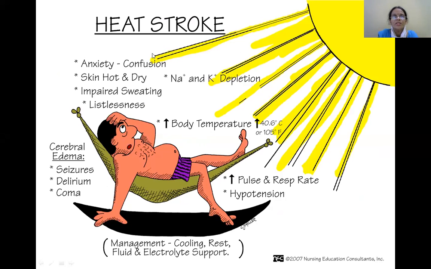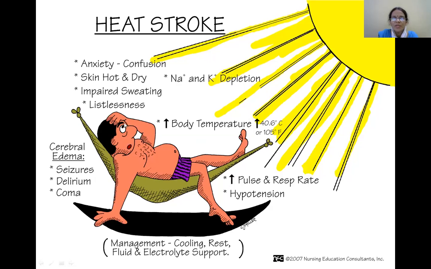And what are the different clinical features? Here you can see anxiety, which leads to confusion. Skin is hot and dry. Sweating is impaired. Listlessness. Sodium and potassium depletion occurs. Because of cerebral edema, you get seizures, that is convulsions, delirium, and coma. Other changes seen are increased pulse and respiratory rate, and hypotension. So these are the clinical features when a person is exposed to high environmental temperature.